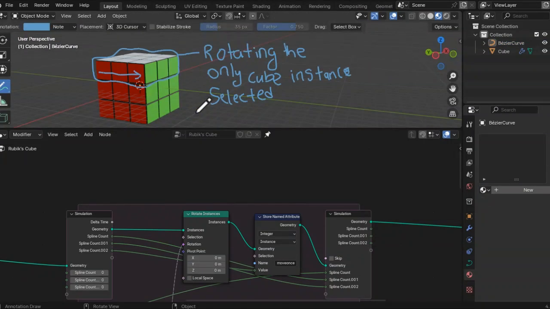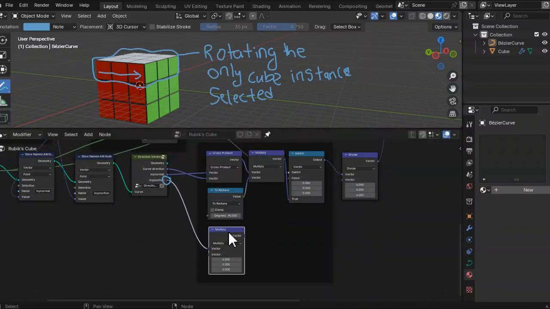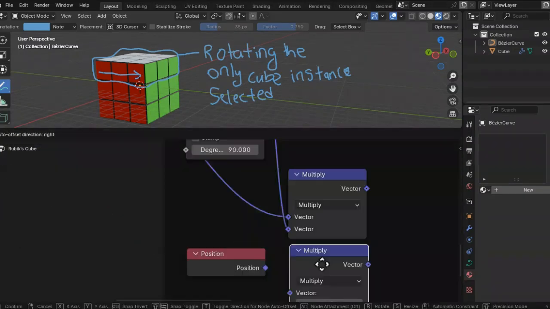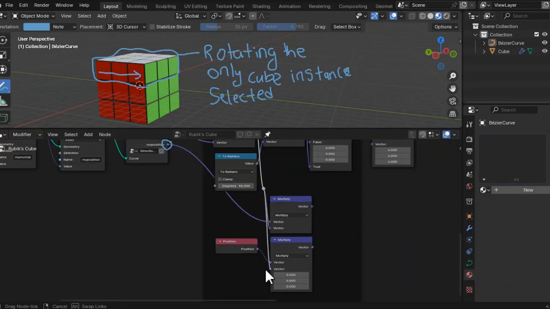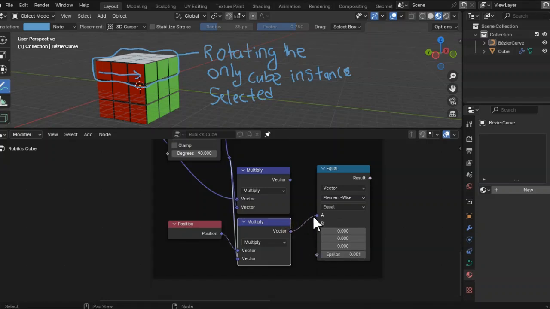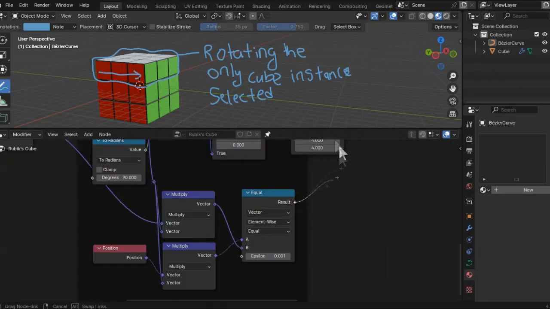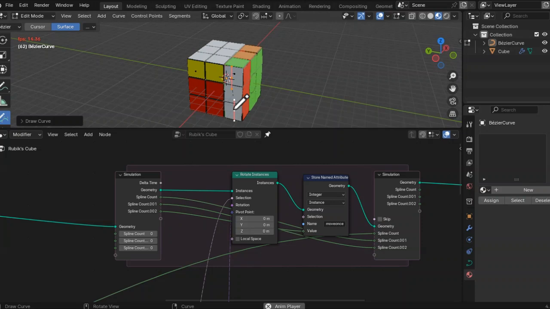Now let's select the necessary cubes to rotate when we draw our curve. We will take the position of the point nearest to the second curve point and multiply it by the cross product output. Then take the position of the instances we want to rotate and also multiply it with the same value from the cross product vector math. And then compare if it is equal to the vector we first multiplied. Connect the output to the selection of the rotate instances node. Now we are able to rotate the cubes we want.